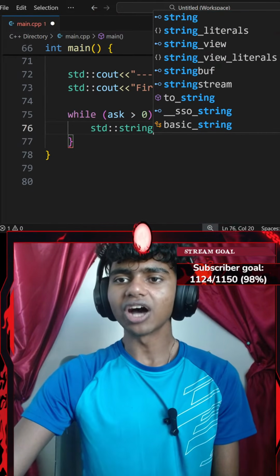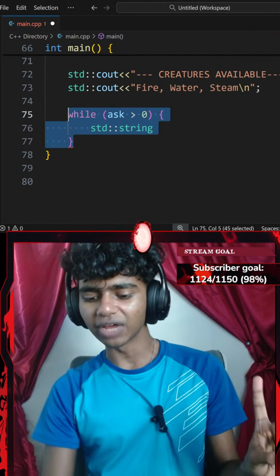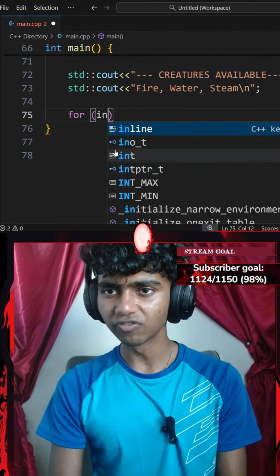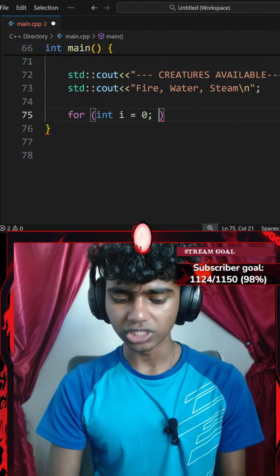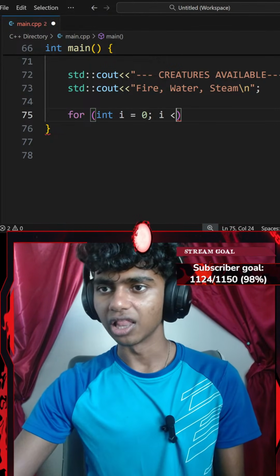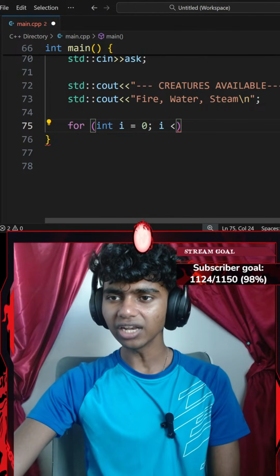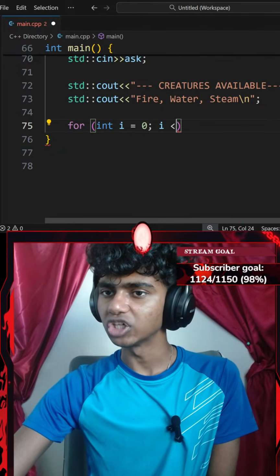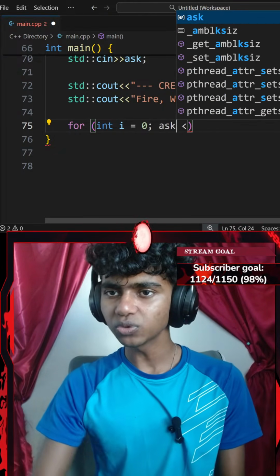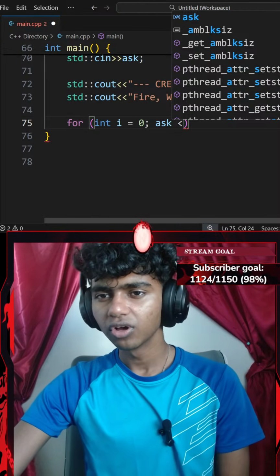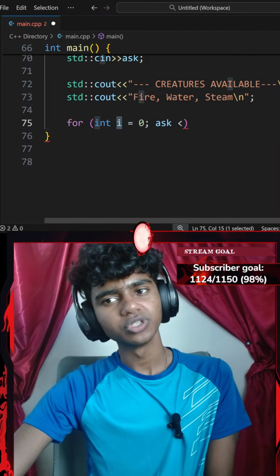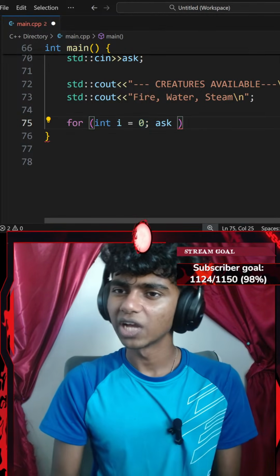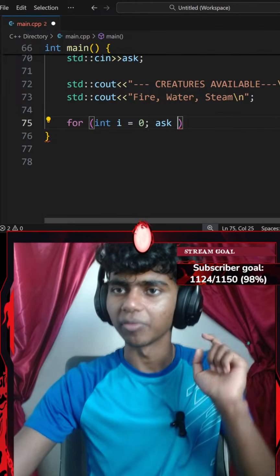Okay, here's the thing, guys. Honestly, I think I want to use a for loop this time for asking the user. I did use a while loop last time, so I'll use a for loop. I'll go with something like for every integer of i which equals 0, while my i is less than... Guys, I forgot how to do this with a for loop. Hold up, let me think.